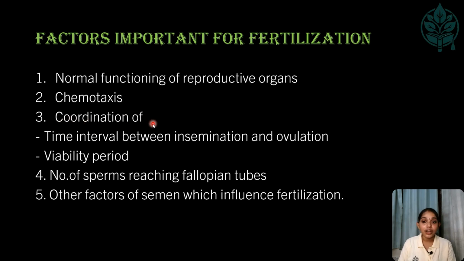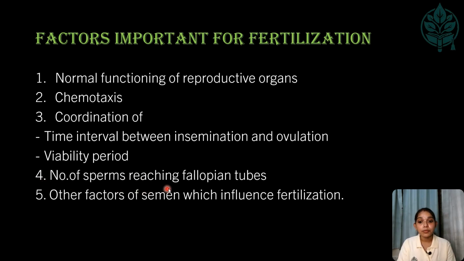Next, the coordination of the time interval between insemination and ovulation. The main factor to be considered here is the viability period, as the viability period of the ovum is just 24 hours, whereas that of the sperm is 24 to 48 hours. So these two factors are very important for fertilization.